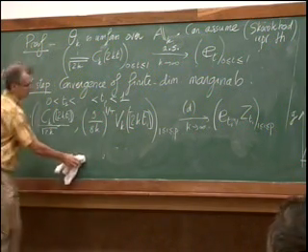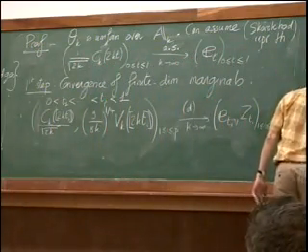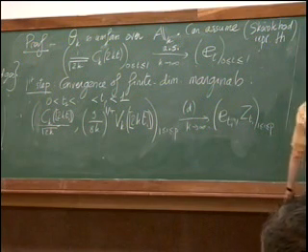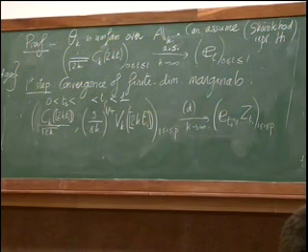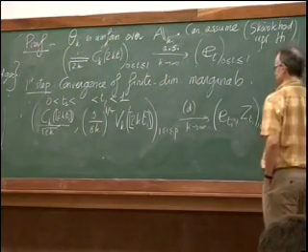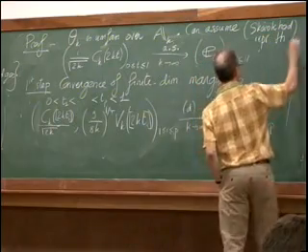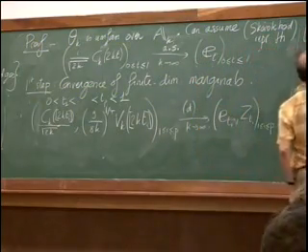So let's do the case p equal 1. Maybe I will remind you of the definitions.